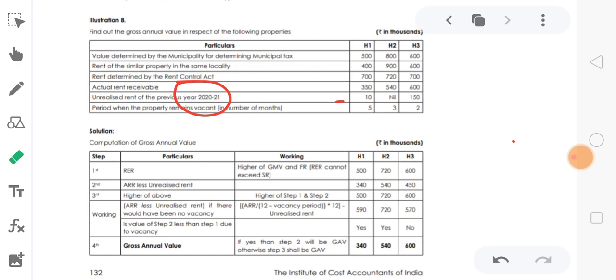If yes, step 2 means the actual rent received less unrealized rent. So 340 minus 540 was 600. So 590, 570 we need to calculate. So we need to calculate this one.